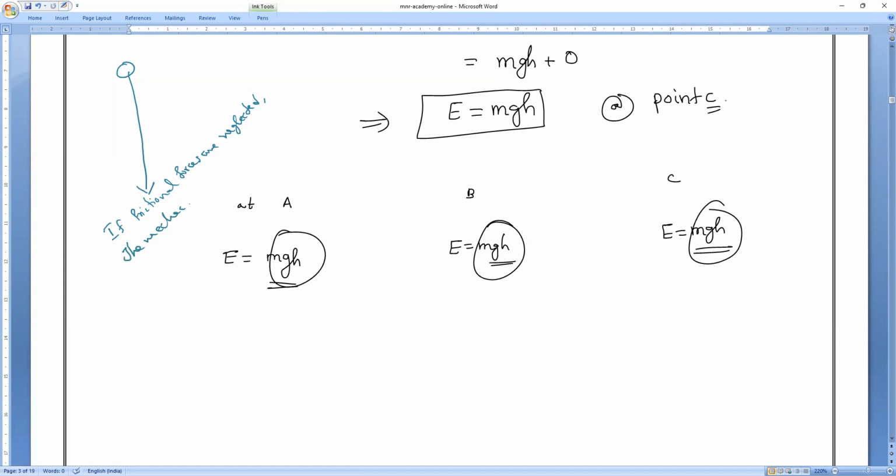The mechanical energy or total energy of a freely falling body at every point remains what, everybody?